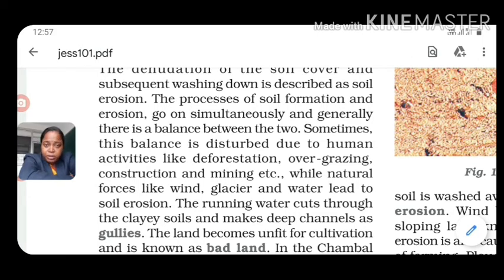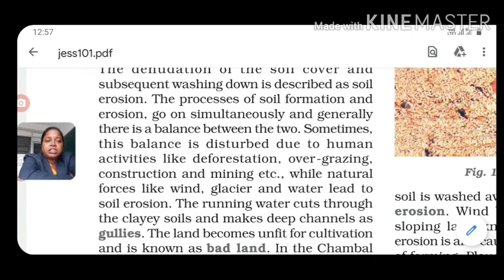Means some erosion is happening and the deposition is also happening through the river processes. Okay. So sometimes this balance is disturbed due to human activities like deforestation, overgrazing, construction, mining. If humans do these, at that time also some soil erosion happens in those areas.